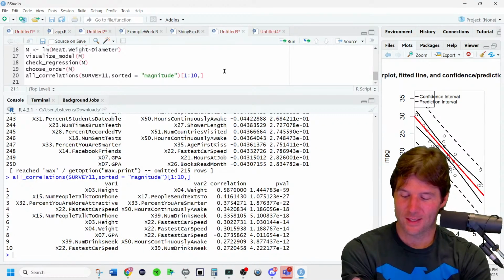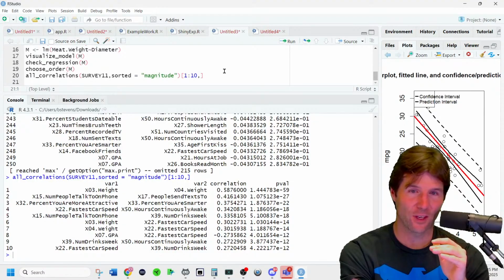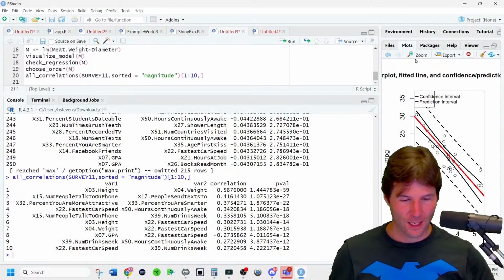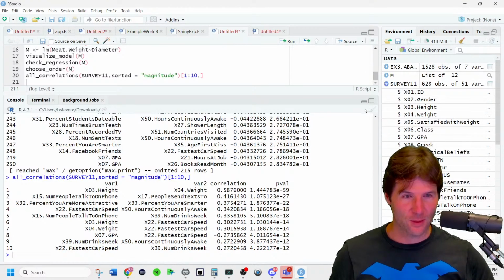So this is the most statistically significant correlations. We'll look at, well, we did the side-by-side box plot.